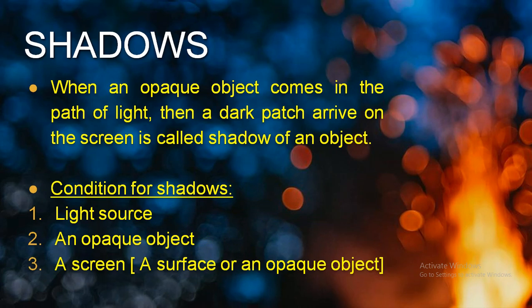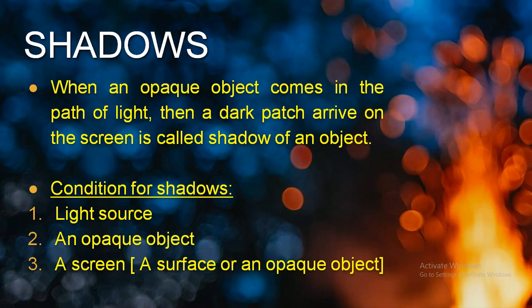Third one is a screen. Screen can be anything, a surface like ground or any opaque object, like you can consider a wall. In the theaters also you can see that a white huge screen is there and on that you can see the film. In the school, the smart classes are there, so the whiteboard is there and on that we can project the light rays and we can see different videos related to it. So whiteboard is also considered as an opaque object and it acts as a screen.